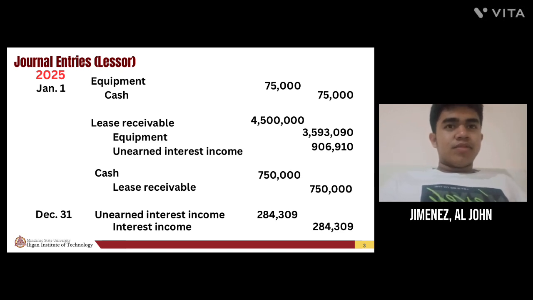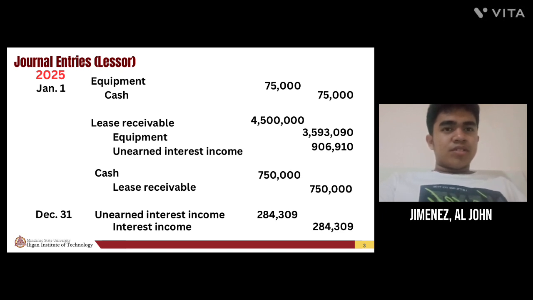In the perspective of the lessor, in its journal entries, there will be a debit to equipment and a credit to cash of 75,000 because the lessor incurred 75,000 initial direct cost. Then, the lease receivable will be debited by 4,500,000, which is the gross investment.